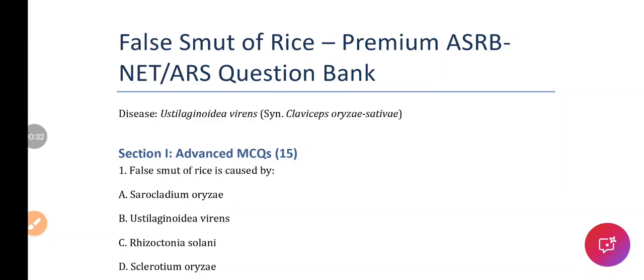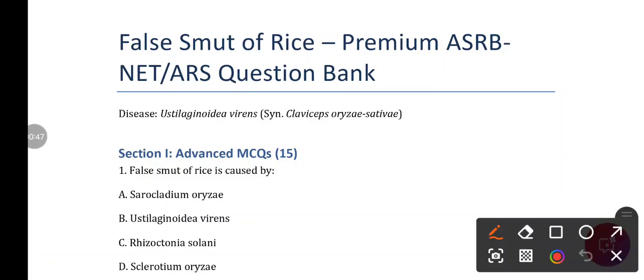So the causal organism for the false smut of rice is a fungus, Ustilaginoidea virens, and it is synonymously known as Claviceps oryzae sativa. We will discuss all these things in detail. Okay, with questions we will discuss.